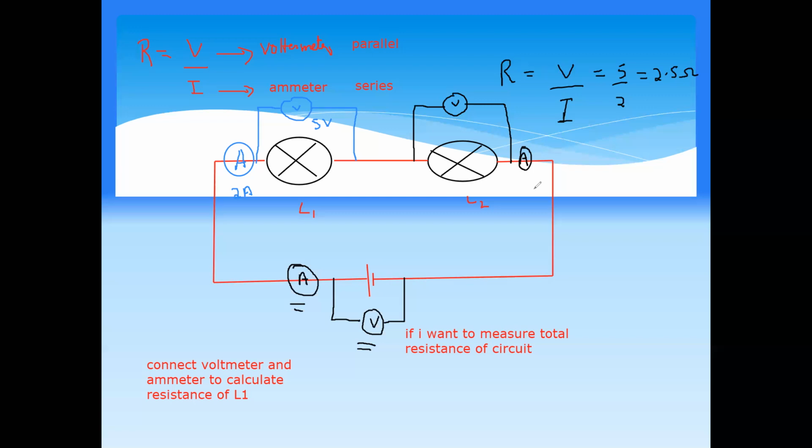So you have to be sure, according to the question, where to connect the voltmeter and ammeter. If a question says connect a voltmeter and ammeter to measure the total resistance of the circuit, the voltmeter should be parallel to the battery and the ammeter in series with the battery. But if you are finding the resistance of an individual component, then the voltmeter should be parallel to that component, and the ammeter in series with the component you are measuring.